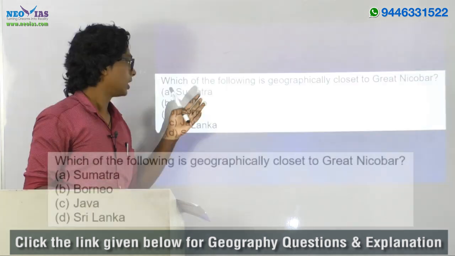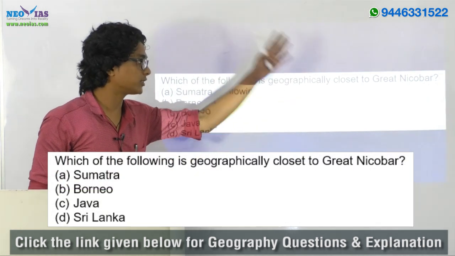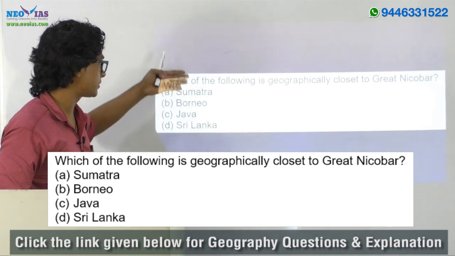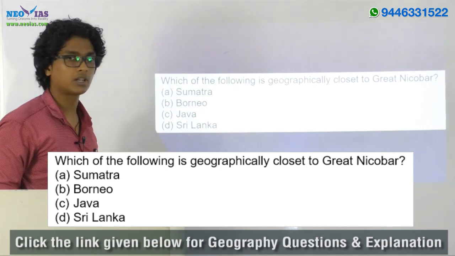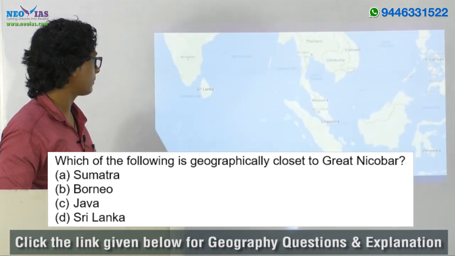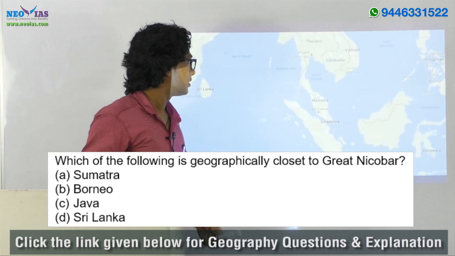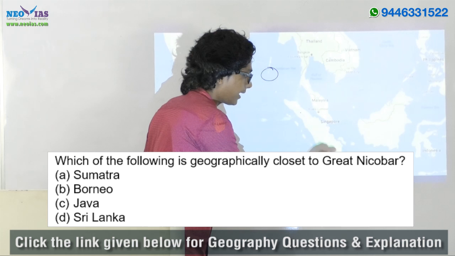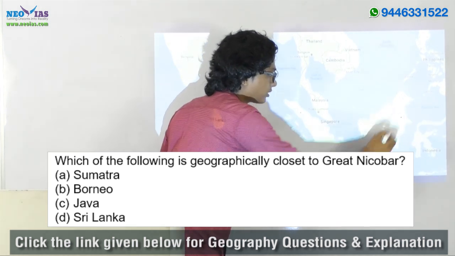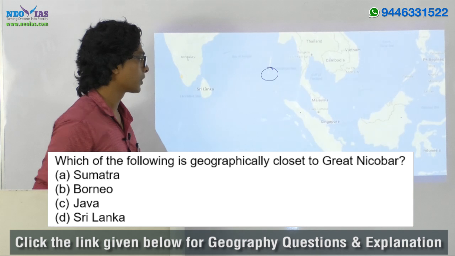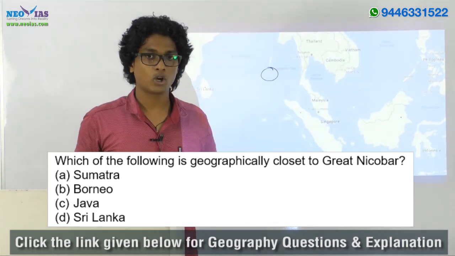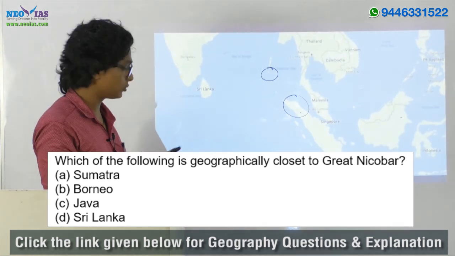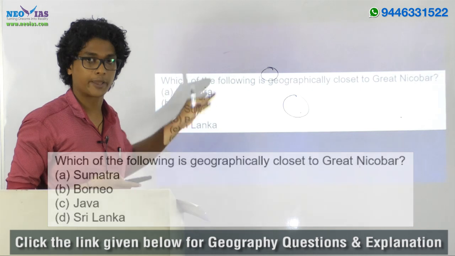The next question. Which of the following is geographically closest to Great Nicobar? And it's an ABCD type of question, and the options are Sumatra, Borneo, Java and Sri Lanka. Let's take a look at the map first. The Great Nicobar will come around somewhere here, and this is Sumatra, and this is Java, and Borneo comes here, and this is Sri Lanka. In effect, Great Nicobar is closest to Sumatra. And the answer to this particular question will come out as A.